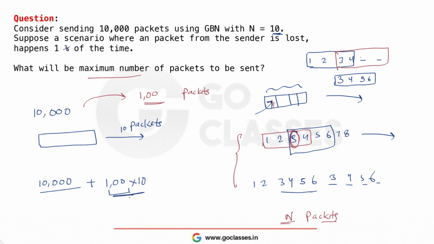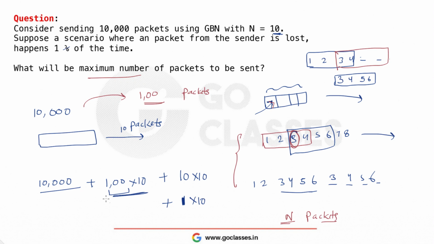Now out of this 1000 packets, 1% will again get lost, right? Which means 1% will be 10 only. So 10 packets will again be lost, and for every packet I am sending 10 packets, which means for 10 packets I will be sending 100 packets. Now out of this 100 packets, how many packets will get lost? One packet will get lost. Now for this packet I will be sending 10 more packets, right? Now out of this 10 packets, 1% is not an integer, so we will not add anything more.